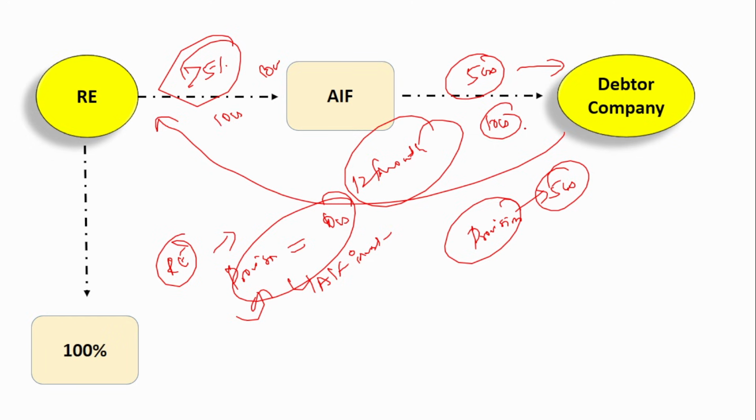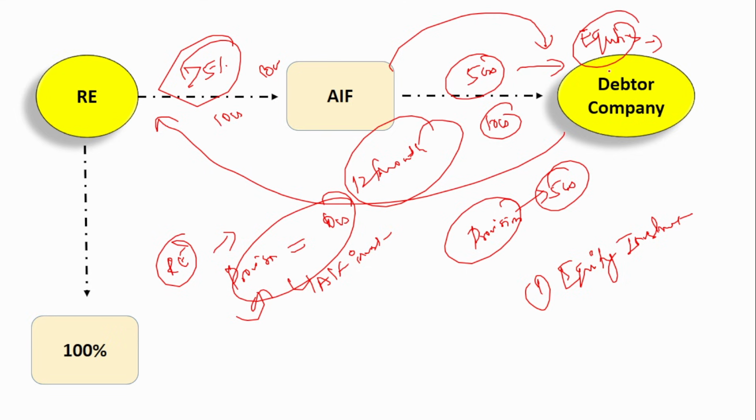And one more thing: is every investment of the AIF into the debtor company considered for this provision? No. One exception is there, that is the equity investments. Say suppose the entire 5 crores has been invested in the equities of the debtor company, then no provision is required. Remember, this is a very important point and also a tricky one. If the alternate investment fund invests in the debtor company and it is an equity investment, then no provision is required. But if it is an investment other than equity investments, then 100% provision should be kept by the regulated entity.